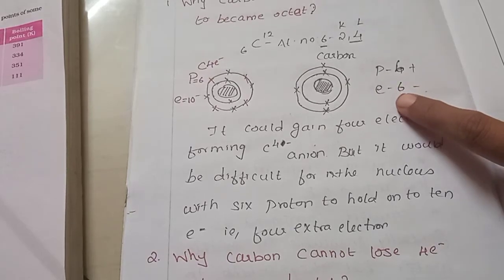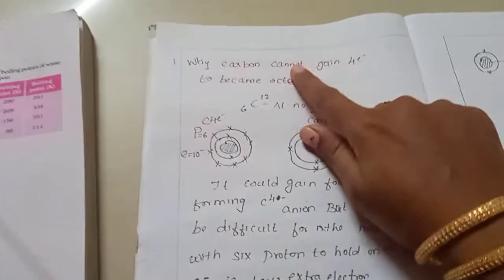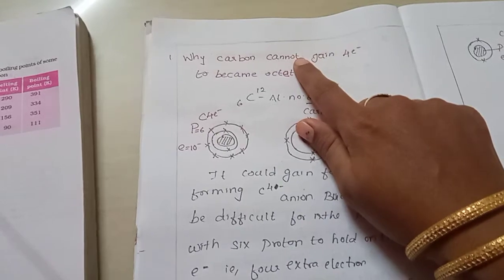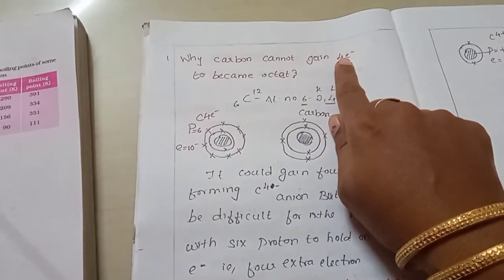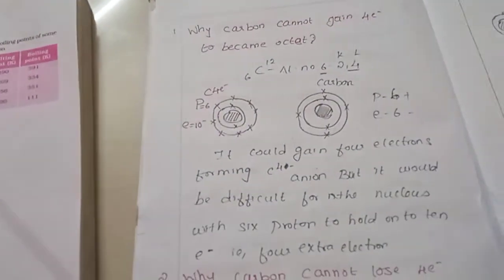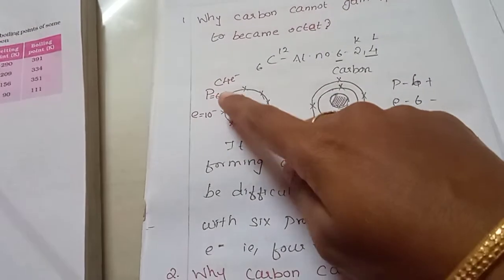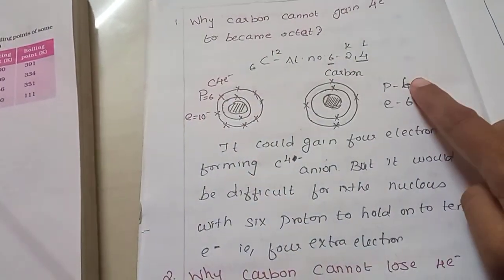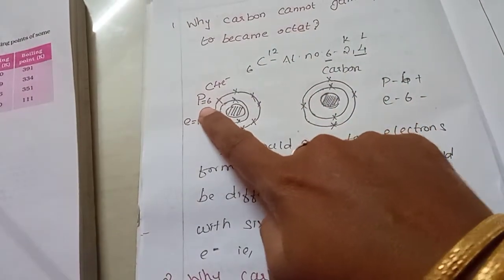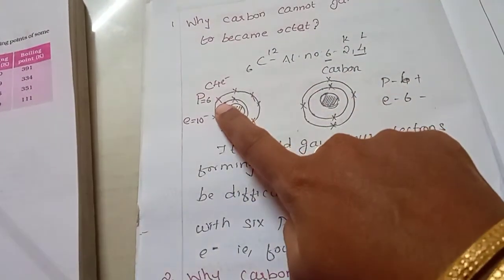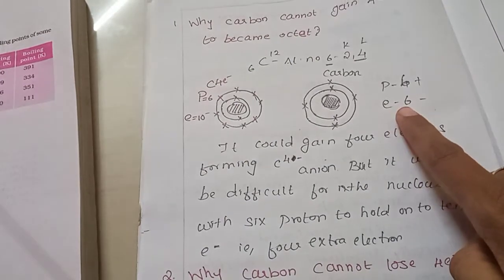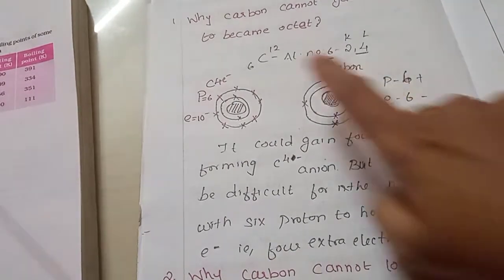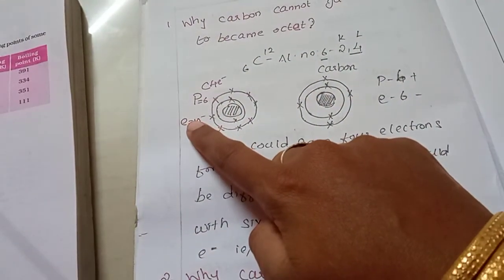So why can it not gain 4 electrons? If it gains 4 electrons, the number of protons remains the same, 6, but the electrons become 10.